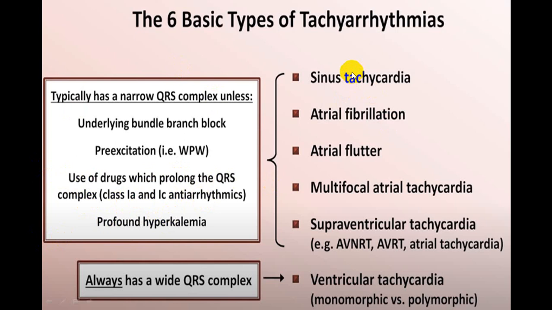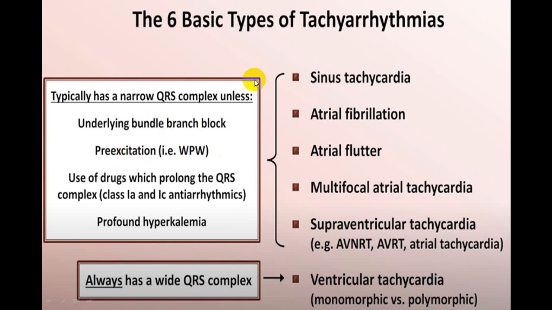So a person who has this variety of supraventricular tachycardia, and if he has any one of these, like bundle branch block or pre-excitation like WPW, or because of drugs or because of hyperkalemia, it will become a wide QRS complex tachycardia. We use the word SVT with aberrancy. So aberrancy in SVT is produced because of bundle branch block or pre-excitation, that is WPW.